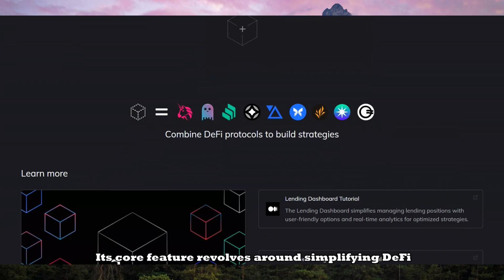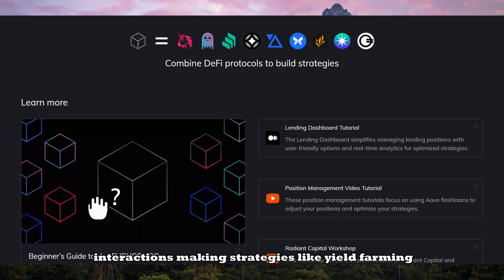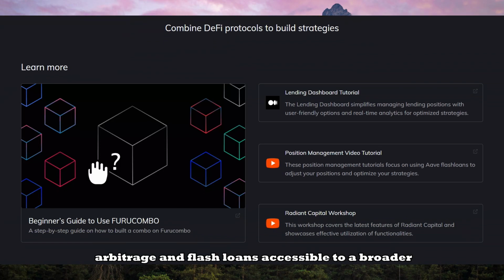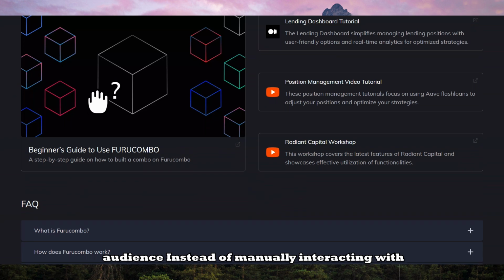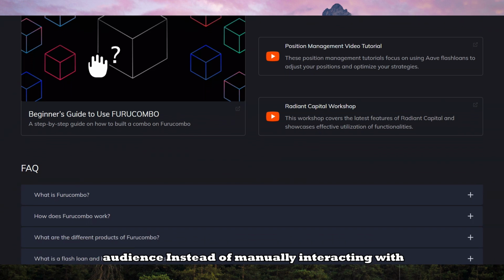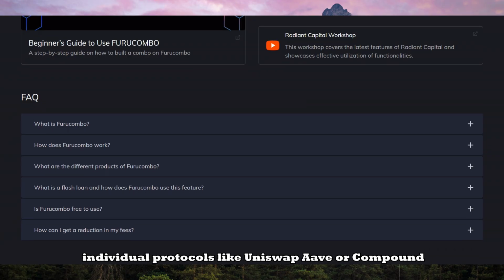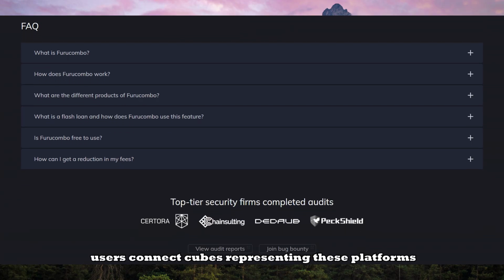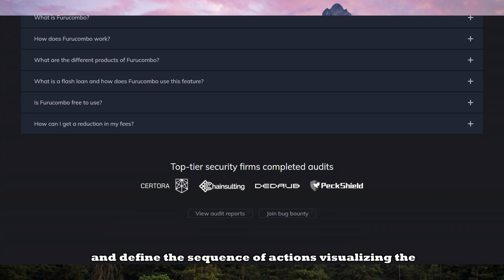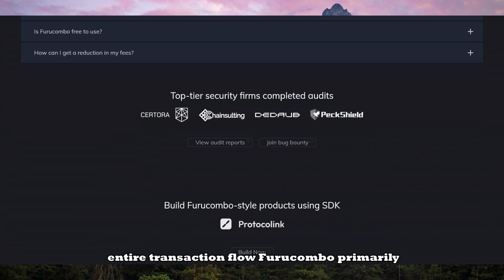Its core feature revolves around simplifying DeFi interactions, making strategies like yield farming, arbitrage, and flash loans accessible to a broader audience. Instead of manually interacting with individual protocols like Uniswap, Aave, or Compound, users connect cubes representing these platforms and define a sequence of actions, visualizing the entire transaction flow.